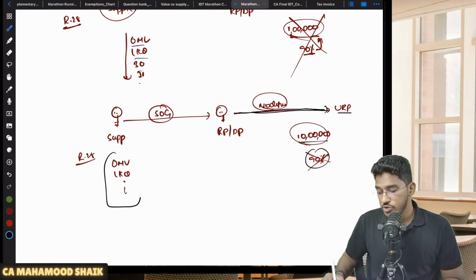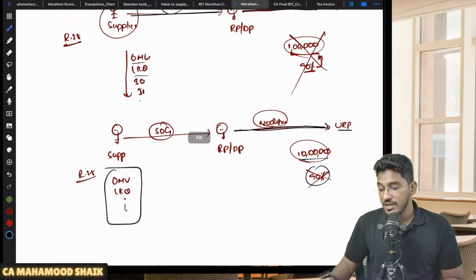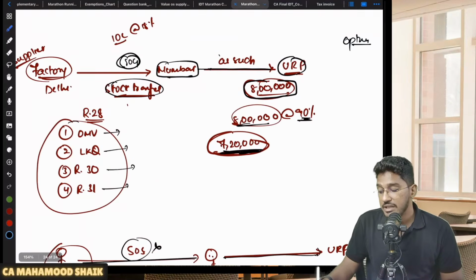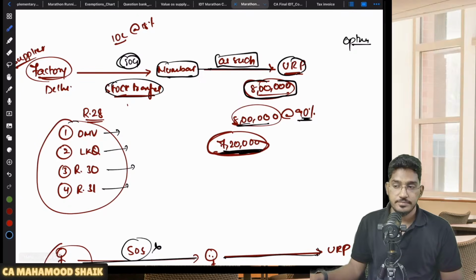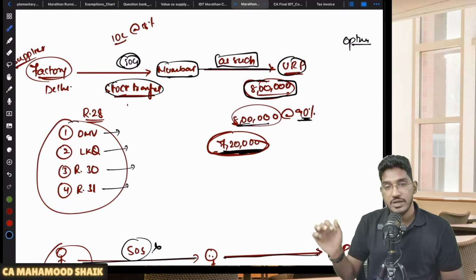Here only rule 28, the usual rule 28, will become applicable. What is it? Open market value, like kind and quality, rule 30, rule 31. Why? Because this relaxation has been given only when the goods you are supplying to related persons or distinct persons will be supplied as such, as it is, without any modification.